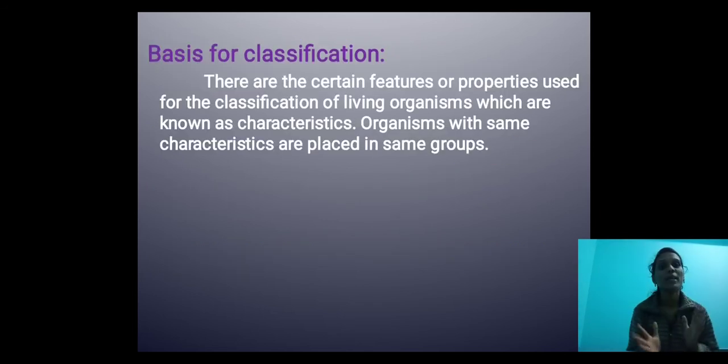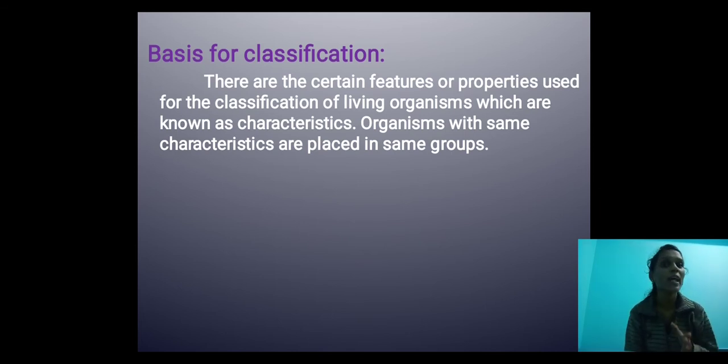Next, come to the basis for classification. There are certain features or properties used for the classification of living organisms, which are known as characteristics. We use the characteristics of the organisms as the basis for classification.